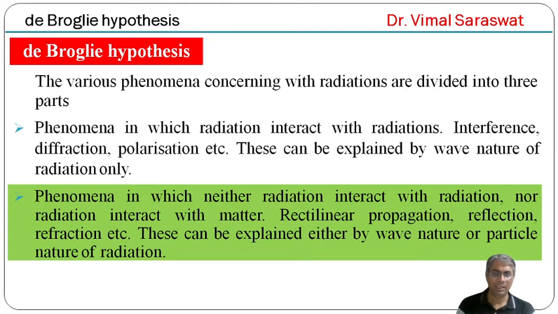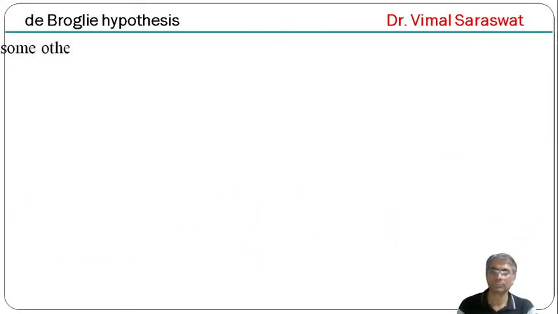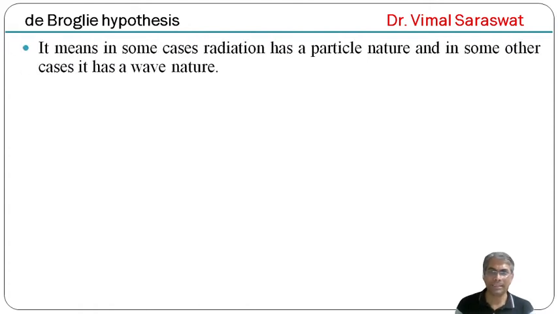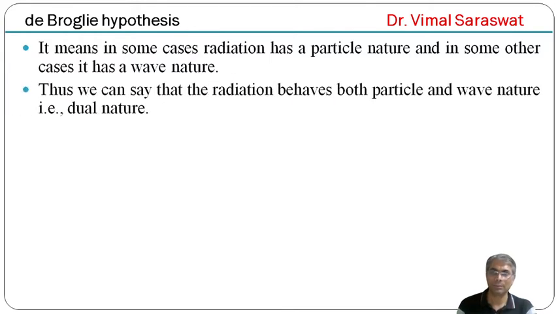These phenomena can be explained by either the wave nature or the particle nature of radiation. It means in some cases radiation has a particle nature, and in some cases it has a wave nature. Thus, we can say that radiation has both particle and wave nature, that is, dual nature.